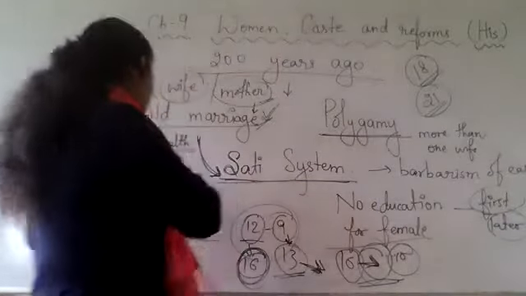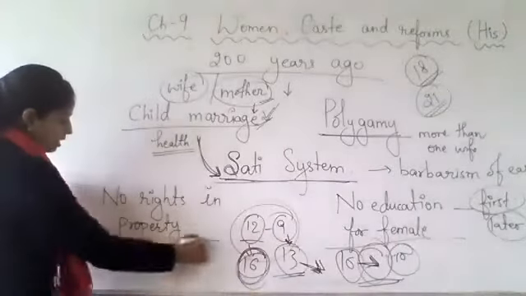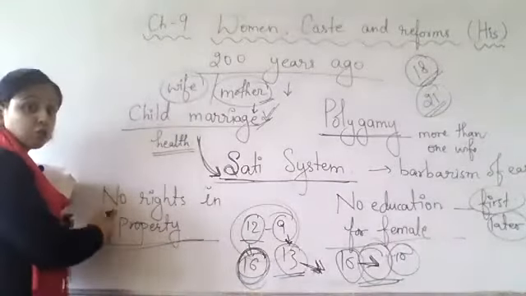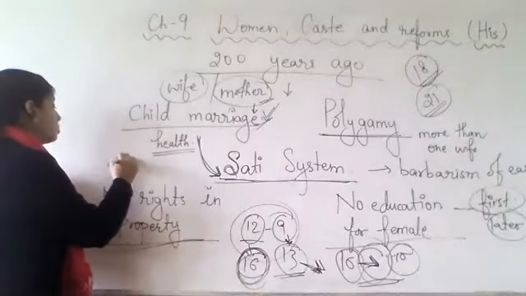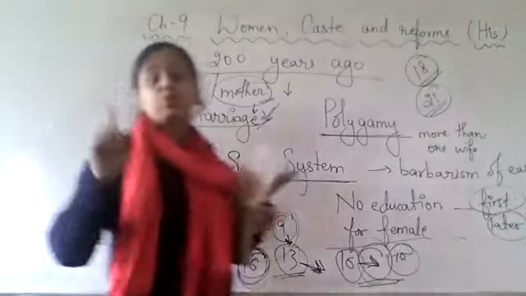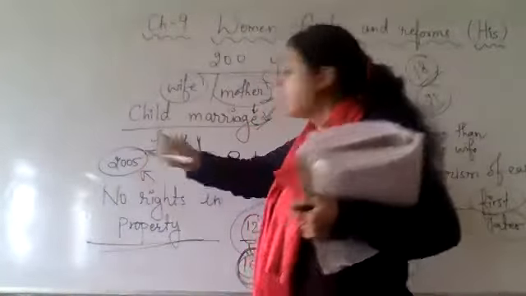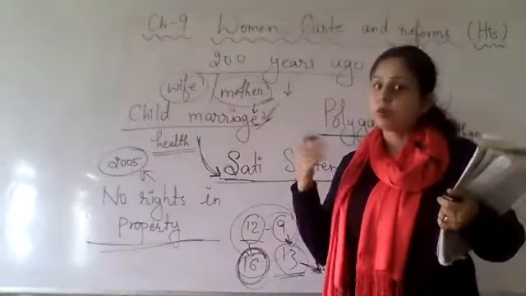Okay. Now, if you see, the women were having no rights in the property, and this was till 2005. Till 2005, the women were not having any right in the property.